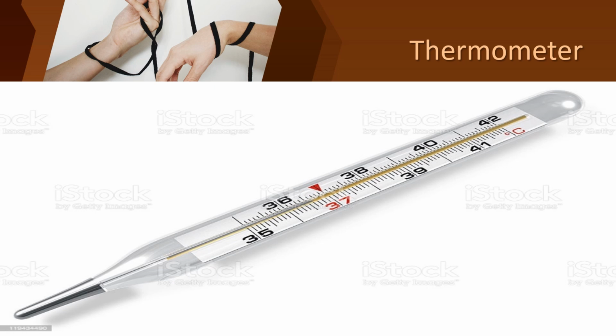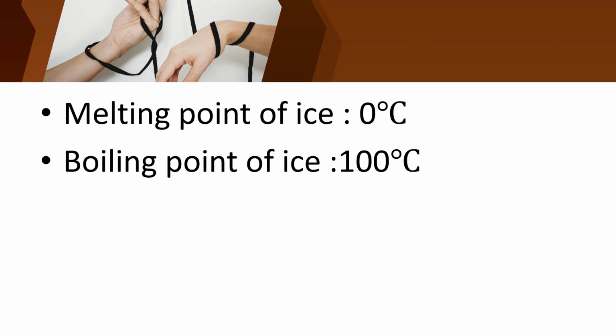In the thermometer, you should learn about the melting point and boiling point. While learning about the thermometer, it is very important to learn the melting point and boiling point. Here the melting point means the melting point of ice. If you place an ice cube outside, it will melt.